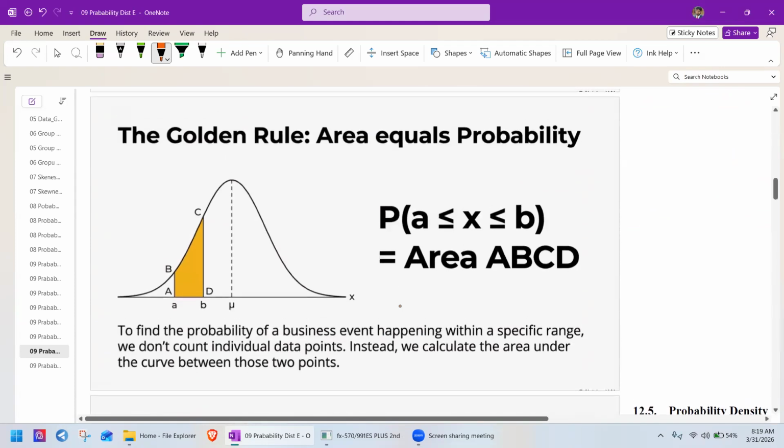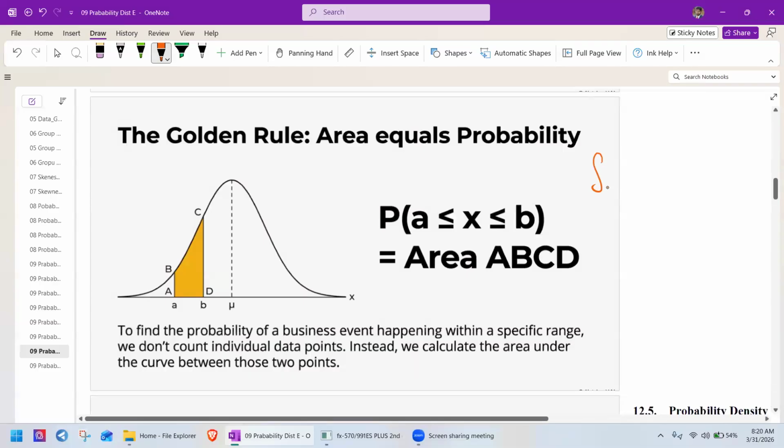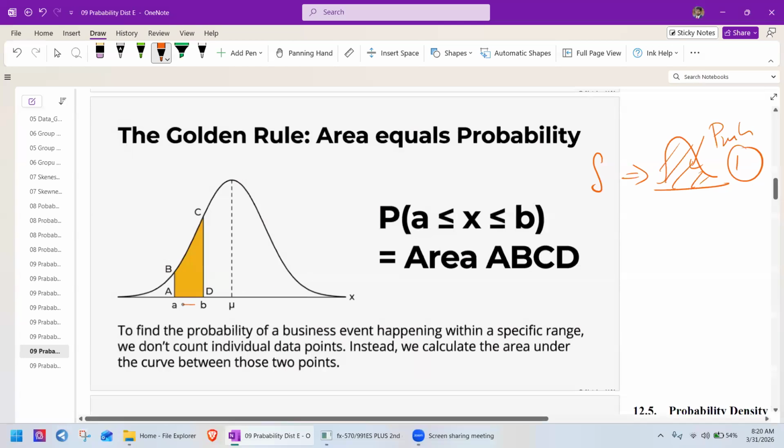The golden rule to find the area, we know how to find the area under the curve using the integration function. We already proved that area under any curve equals probability. So the total area under any curve is equal to 1. That's rule number 1. And if you want to find the probability between A and B, x value A, x value B, this is the upper limit, this is the lower limit.